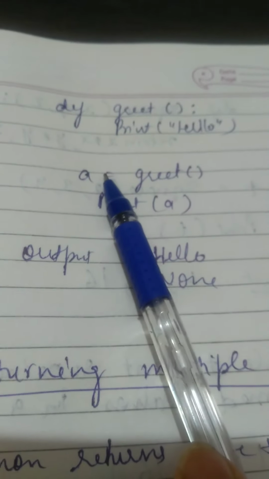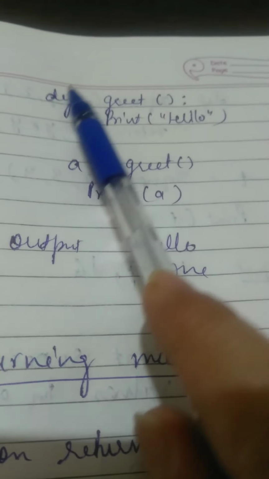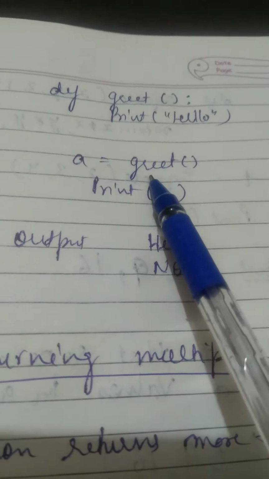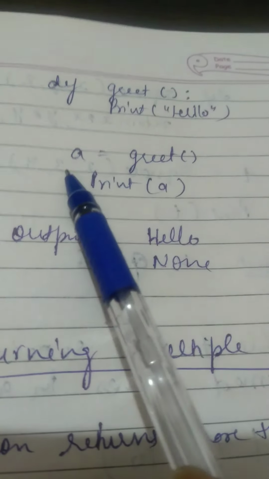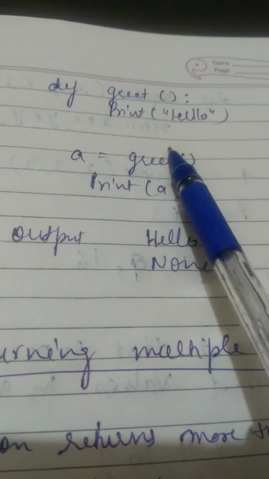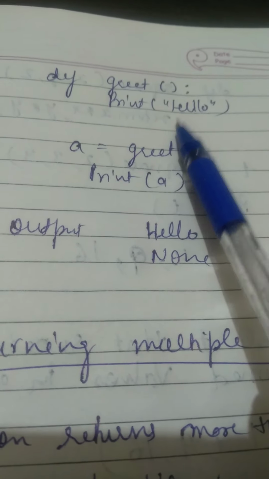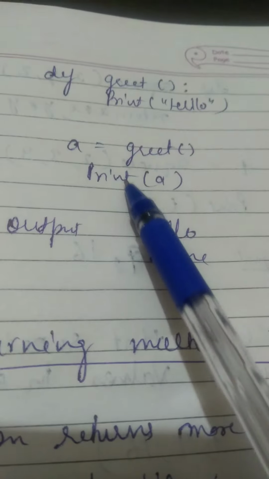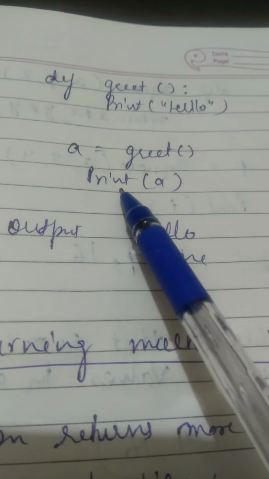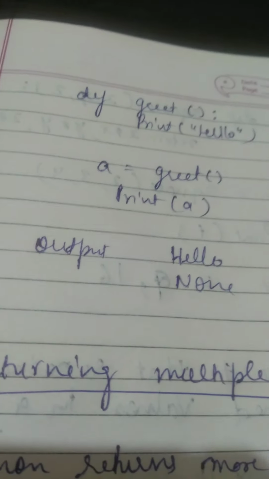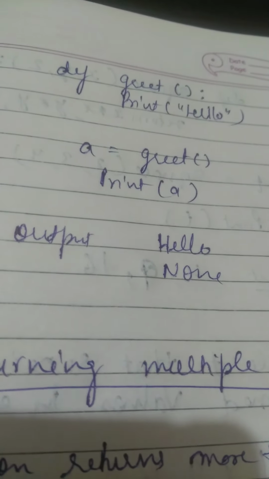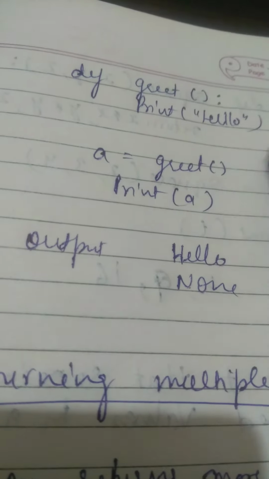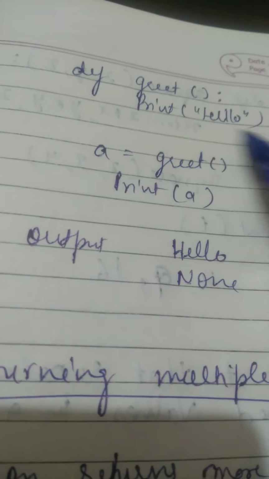This same example: def greet, print hello, a is equal to greet. This is the function definition, and we have called the function here by its name, greet, and assigned it to a. If we print a, when we call the greet function, it will just go into this definition and print the message.